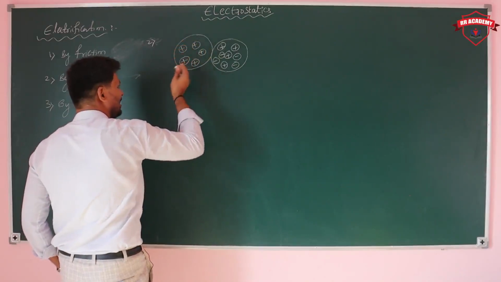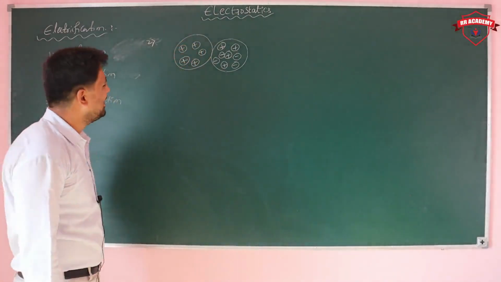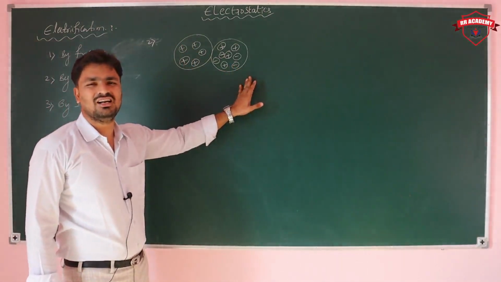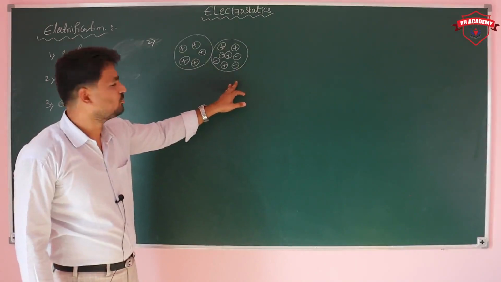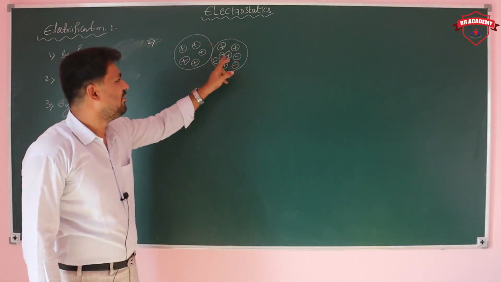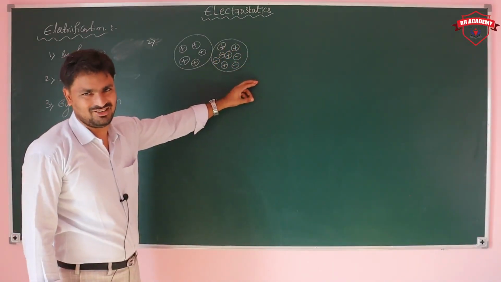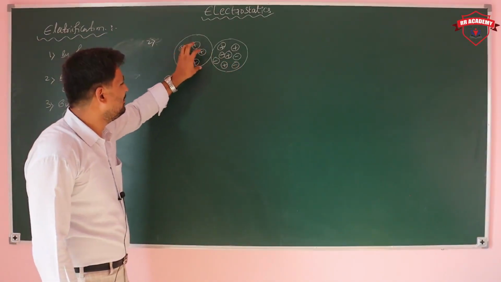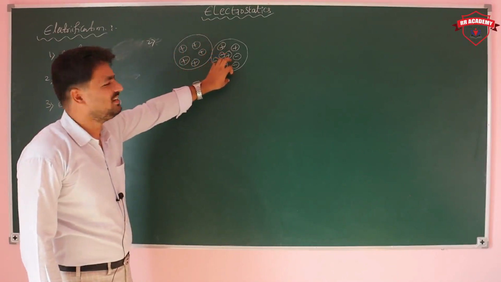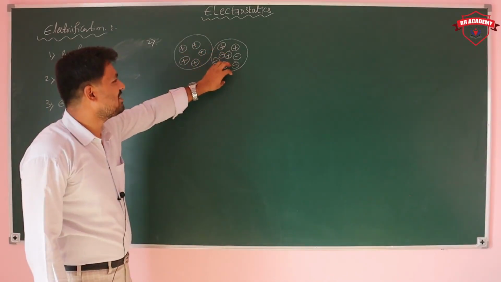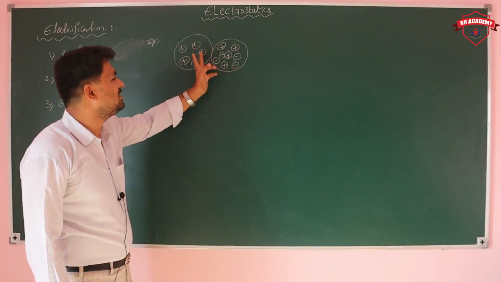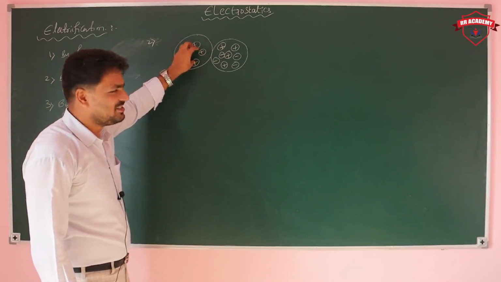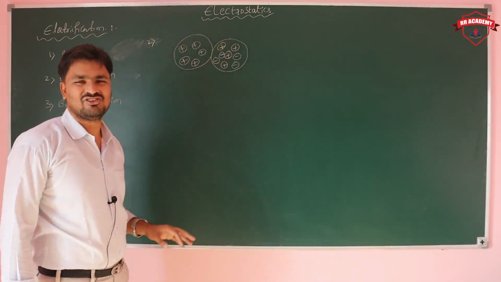Let's take the positively charged one. This one is completely positively charged and this one is neutral. Neutral means the total charge on it is 0, because we have an equal number of protons and electrons. The positively charged body tries to take electrons from the neutral body. For example, it takes 2 electrons from it.